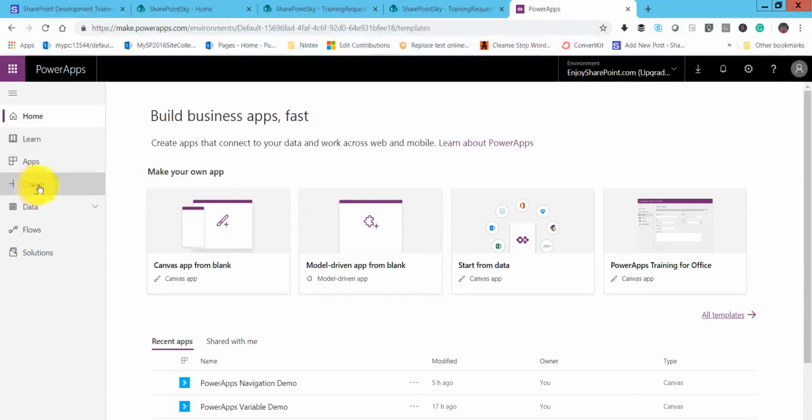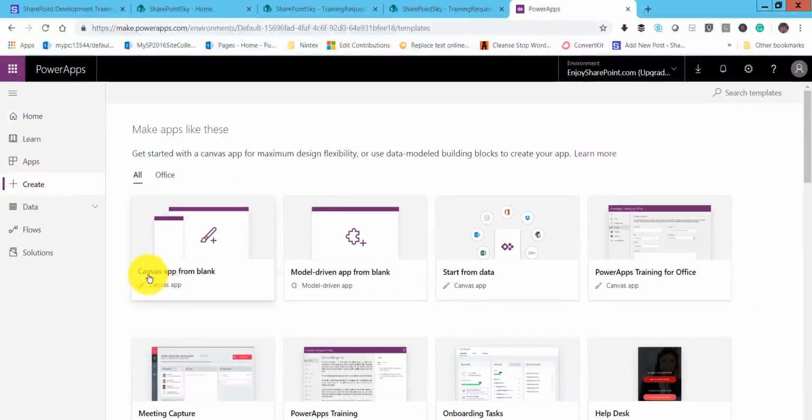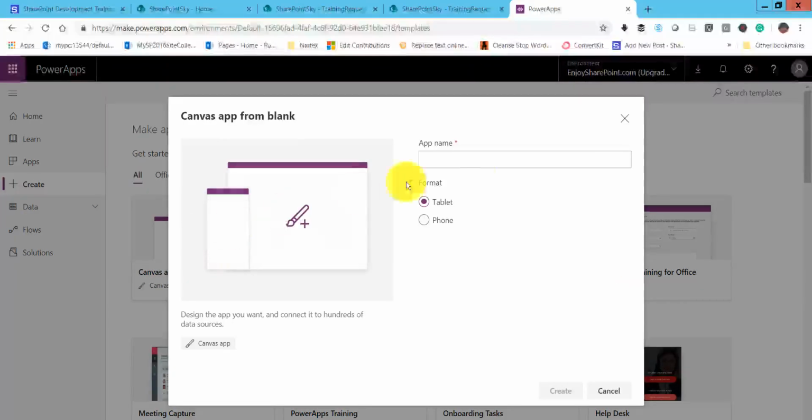So click on Create, then click on Canvas app from blank, and it will now ask us to give a name for the app. So we will say Power Apps tab demo, something like this I will give, and we will open in tablet format. And next click on Create.